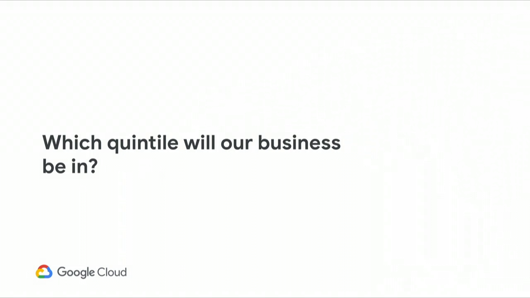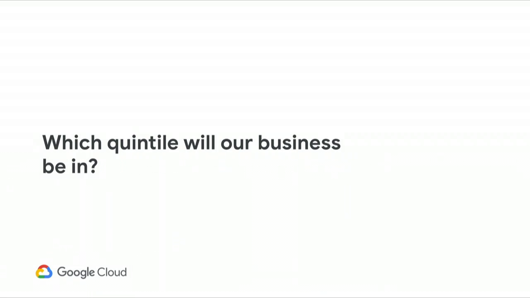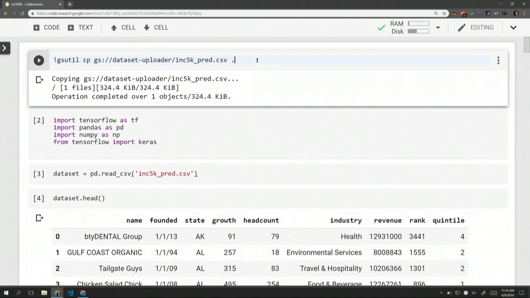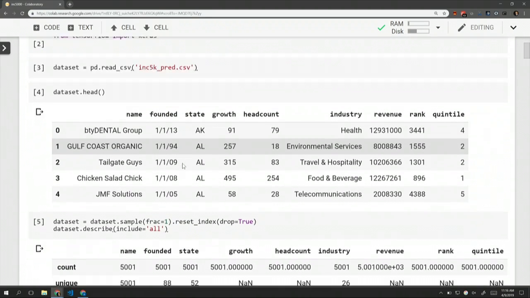So this brings us to the next question. We don't just want to be in the top 5,000. We want to be toward the top of the top 5,000, right? And so let's take a look at how we might go about doing that. So I've got the data, right? We dumped it out of BigQuery. I did a little bit of cleaning up on BigQuery, and the screen did a flash. And so we'll import TensorFlow and Keras, and in this case, I'm pulling it into pandas.